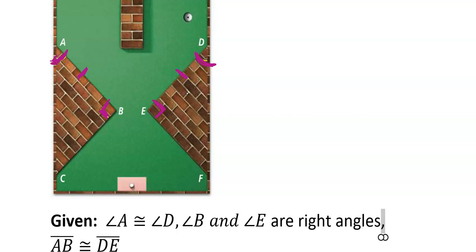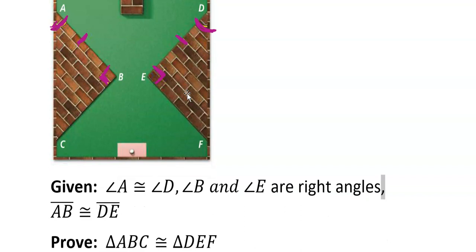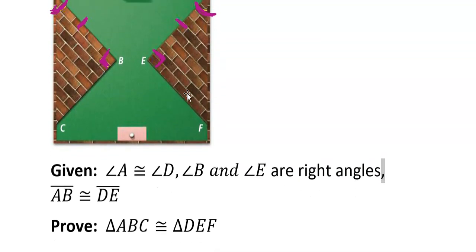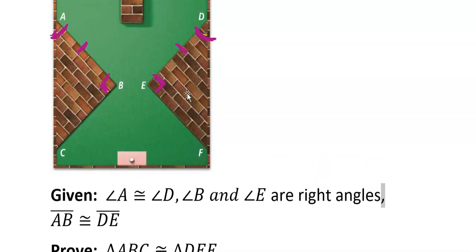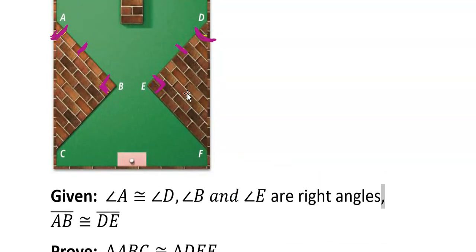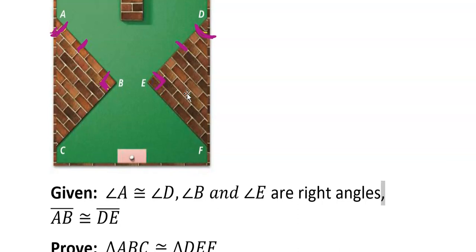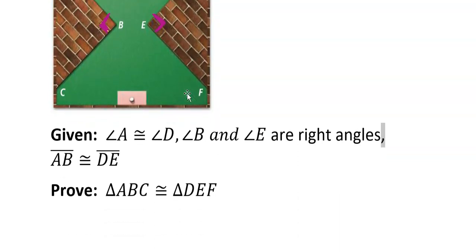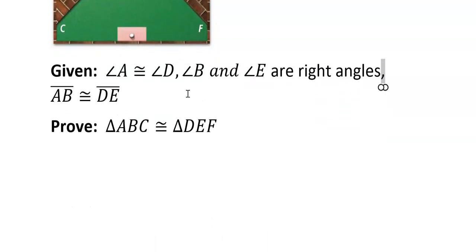Do we have angle, side, angle already? We pretty much do. So here's the proof. We want to prove they're the same. We have A and D the same. We have B and E are right angles, so we have to say one more thing for that, and we have the included side. So I'm going to put those in a proof.